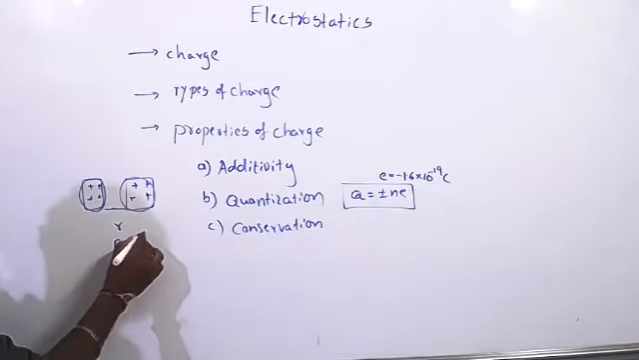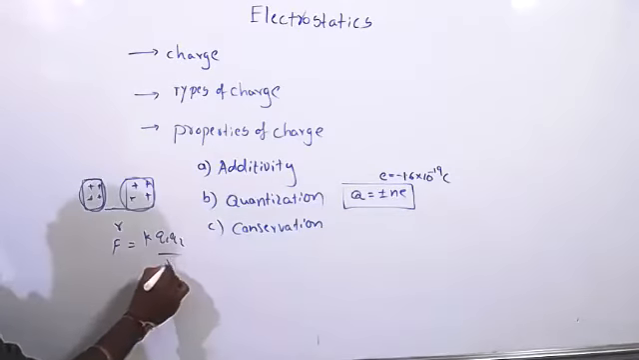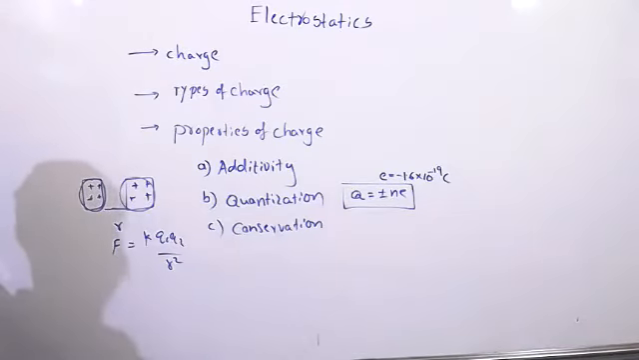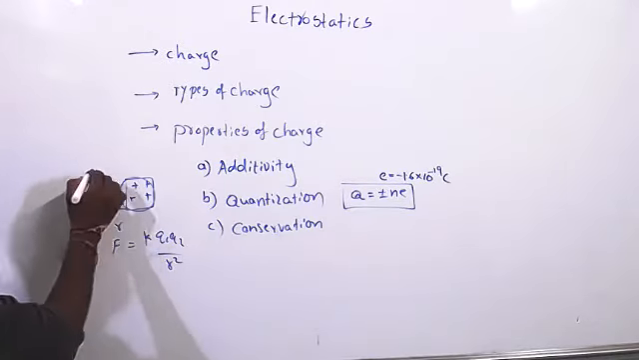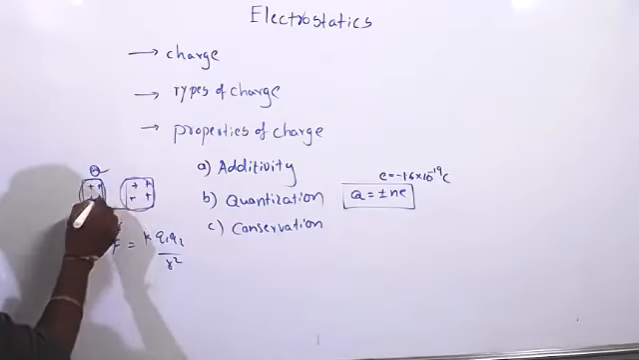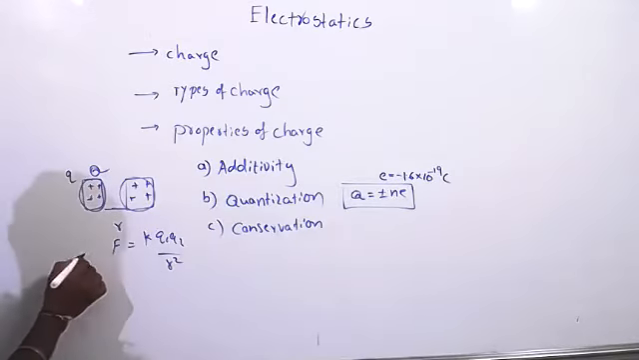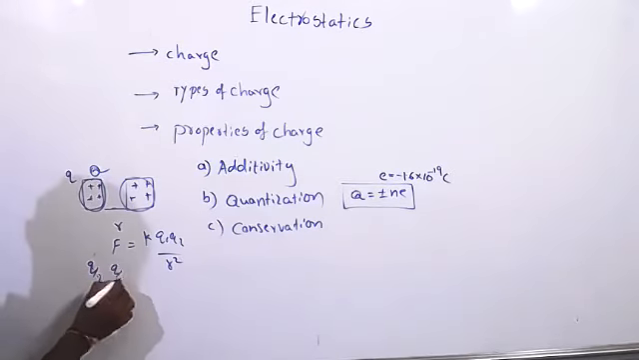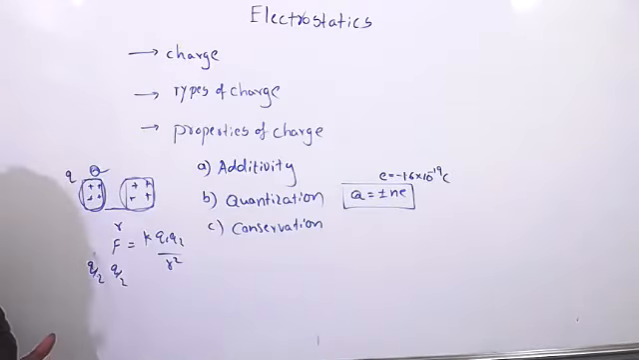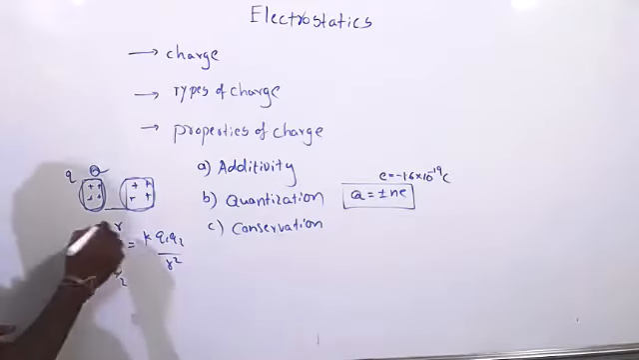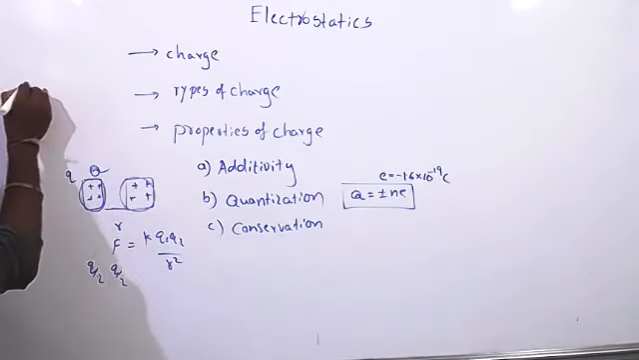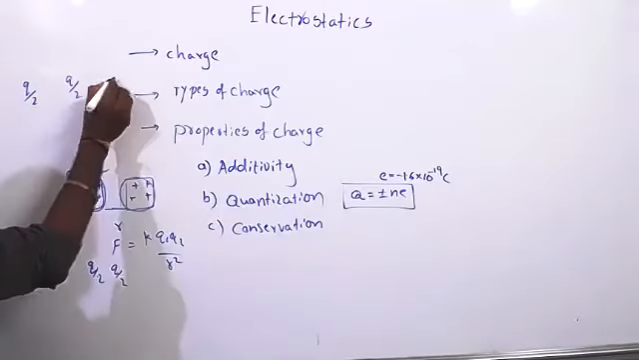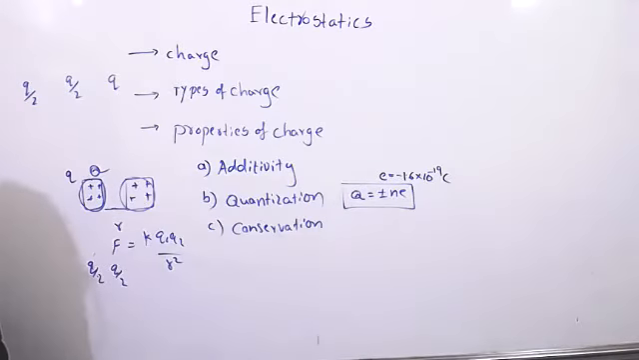So F is equal to K Q1 Q2 by R squared. The third identical but uncharged sphere C is brought in contact with A. If it contacts A, what will happen? The first charge Q becomes Q by 2, and the other one is also Q by 2. Then it is placed at the midpoint of the line joining A and B. Again, they place Q by 2 now. The magnitude of the net force on C is.